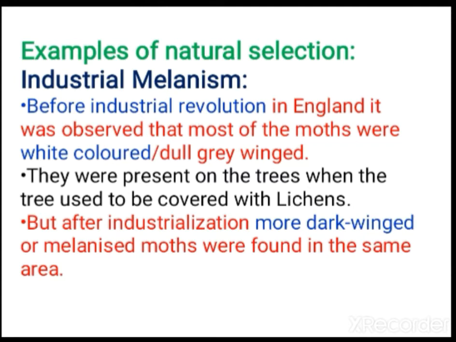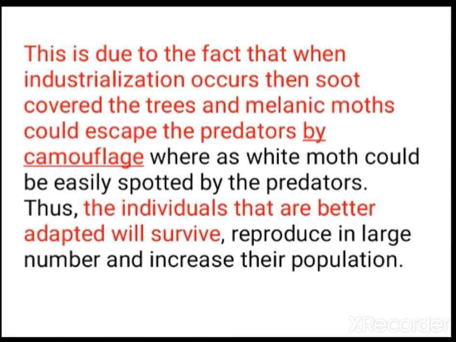After industrialization, more dark winged moths were seen. Before the industrial revolution, white colored or grey winged; after the industrial revolution, dark winged moths were there in the same area itself. Why is it like that? This is due to the fact that during industrialization, soot covered the trees. Because of that, the melanic moths camouflaged, as being dark colored they blended with the environment, and the predators could not find them.